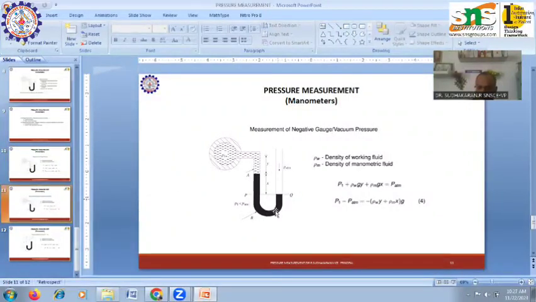Similarly, for vacuum pressure also we can use a U-tube manometer. Here the manometric liquid in the right limb goes down due to vacuum pressure. The displacement goes in the other way, and there is an increase in the manometric fluid in the left limb. So here the difference in head gives the vacuum pressure.